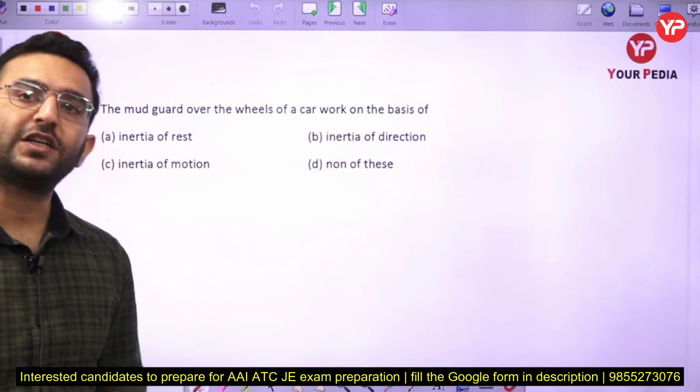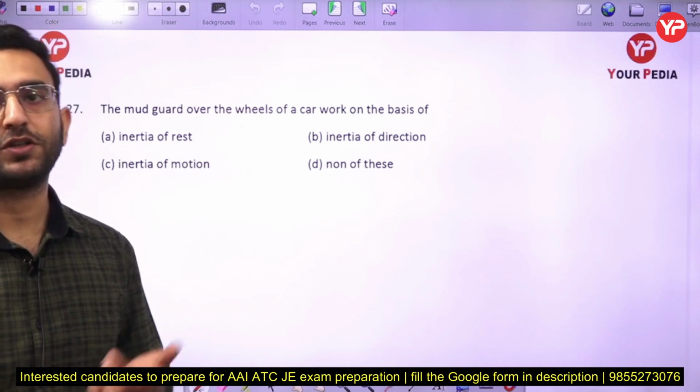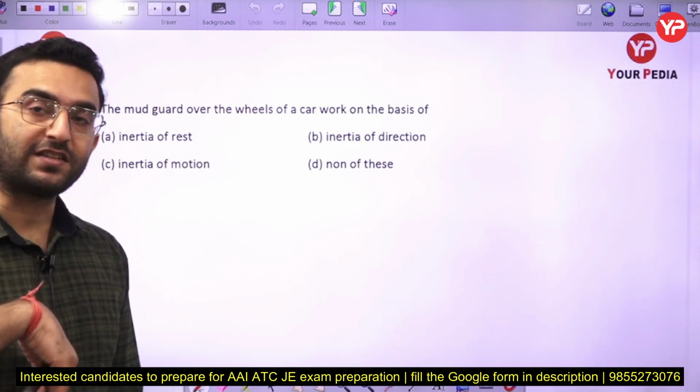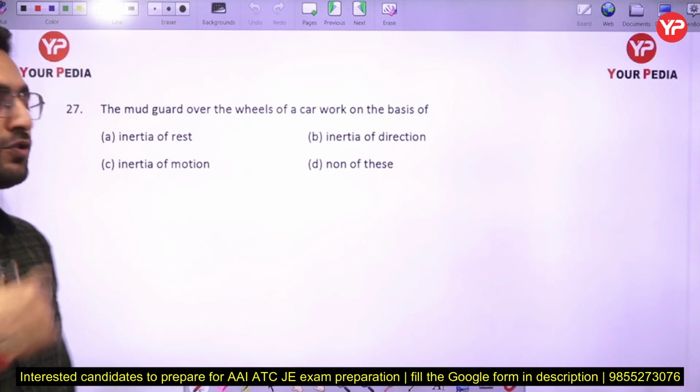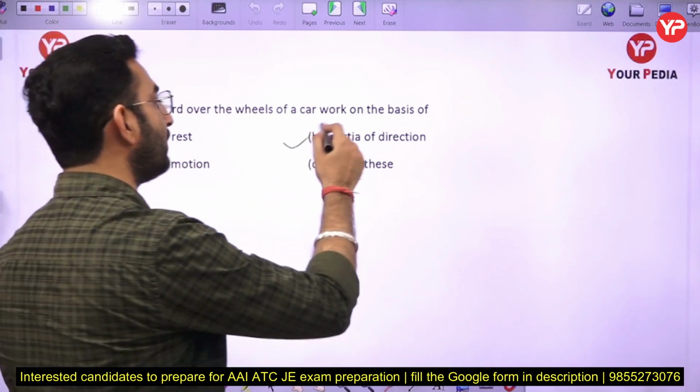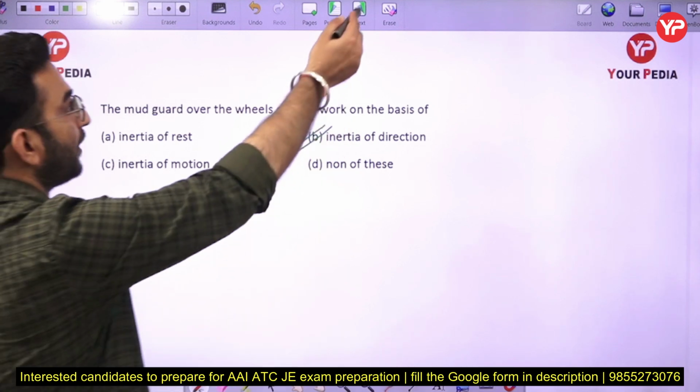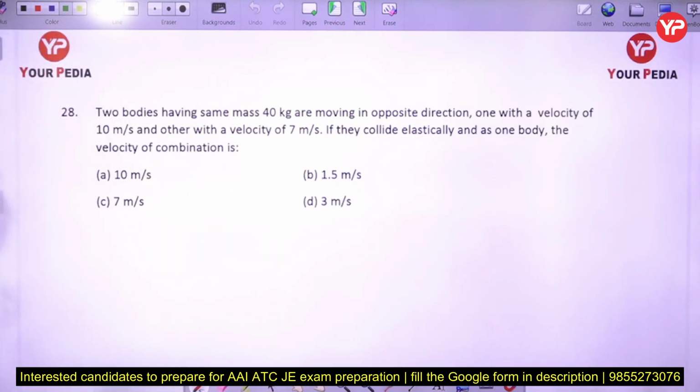And what is the meaning of inertia here? The inertia basically tells you about the resistance to change. So basically the mudguard is not changing its direction; it doesn't want to change its direction. That is why I am saying it is working on the basis of inertia of direction here.